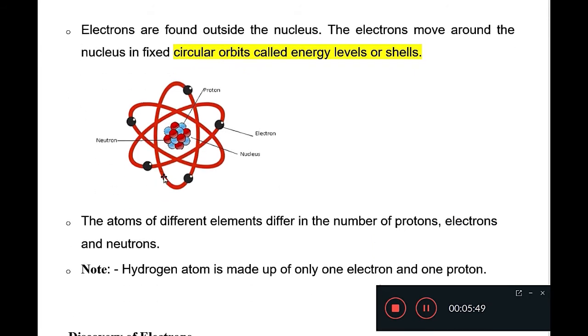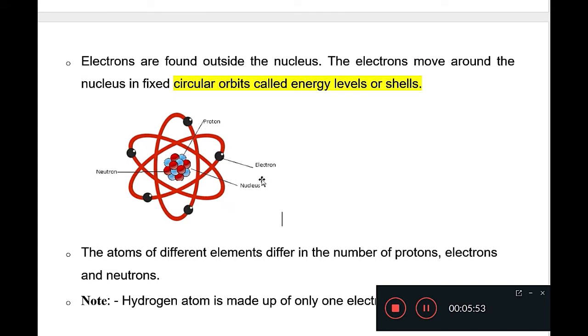Students, an examiner may ask where electrons are located in the atom. You can say they are located in energy levels around the nucleus. And protons and neutrons are present inside the nucleus in an atom.